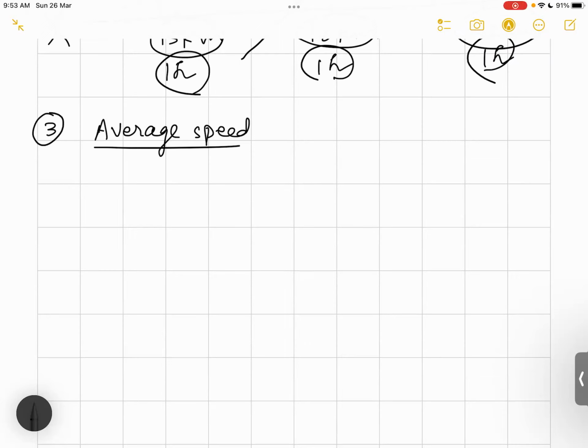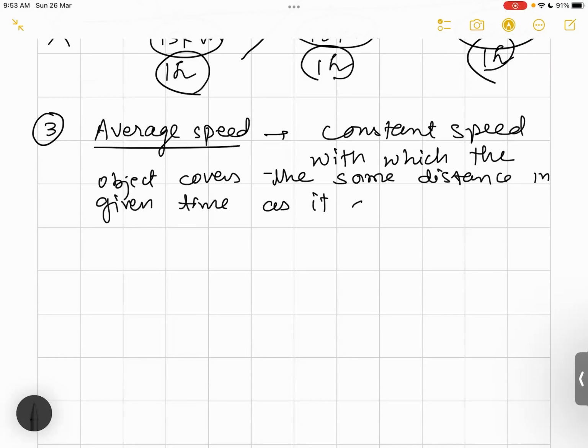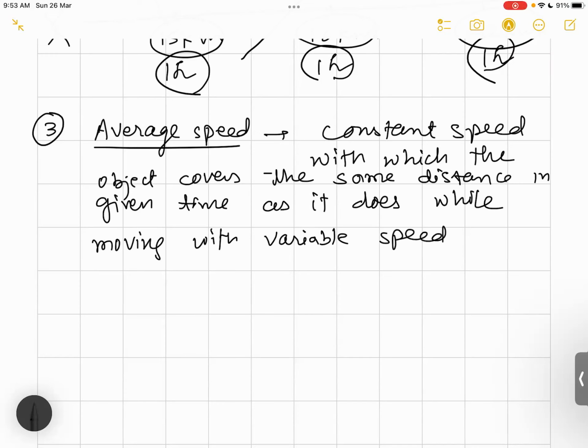So average speed is considered to be the constant speed with which the object covers the same distance in given time as it does while moving with variable speed during the given time.